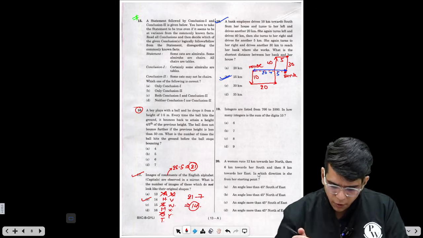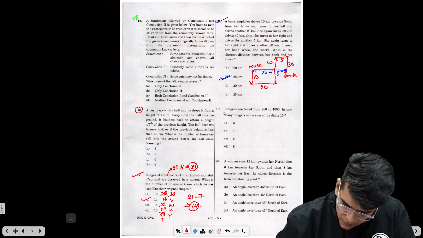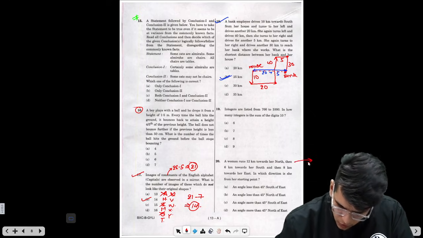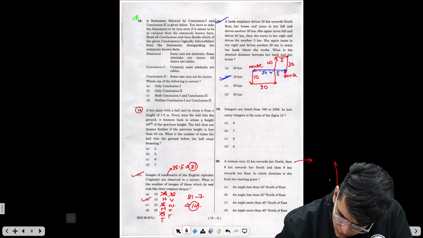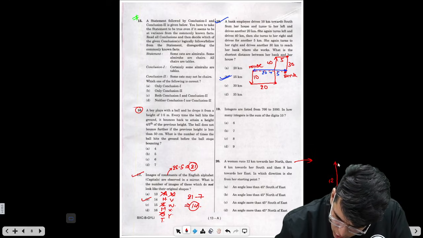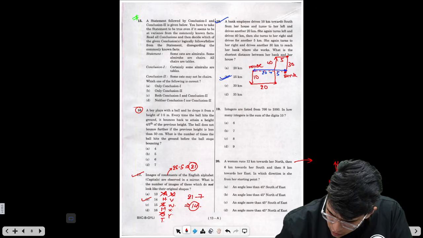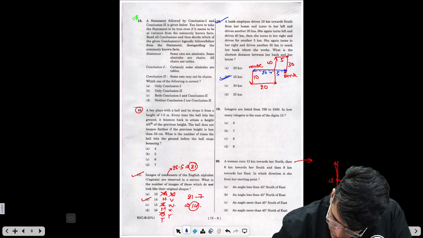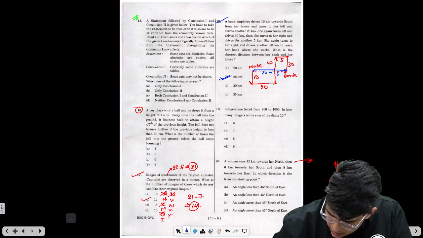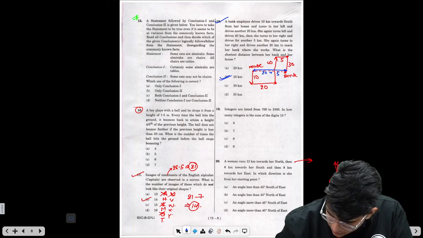Now, before moving to question 19, we will solve question 20. This is also from direction and distance. So here, what they are saying is a woman runs 12 kilometers north. Then 6 kilometers towards south, right? And then 8 kilometers towards east, right? So this is the diagram now. This is 12 this way, 12 upwards. So this is 6 and this is 8, right?